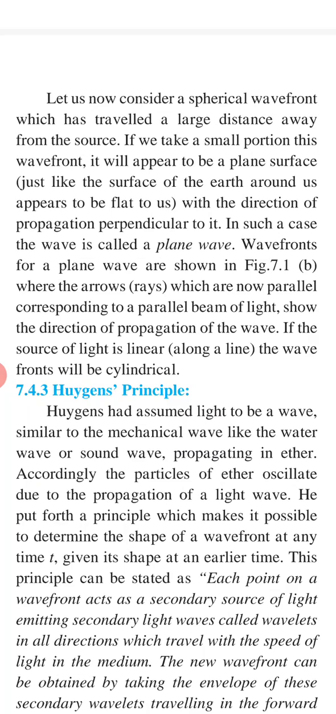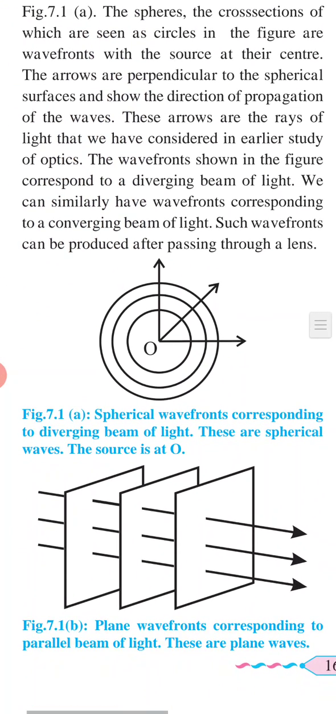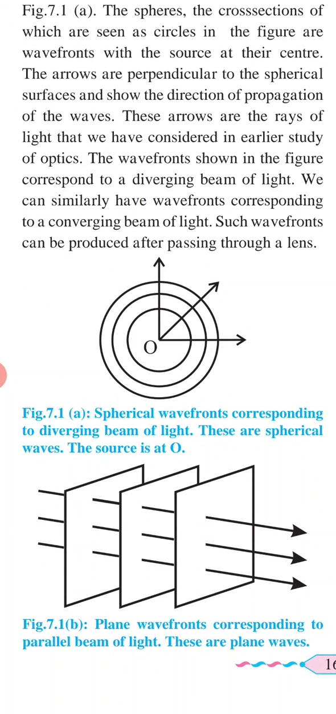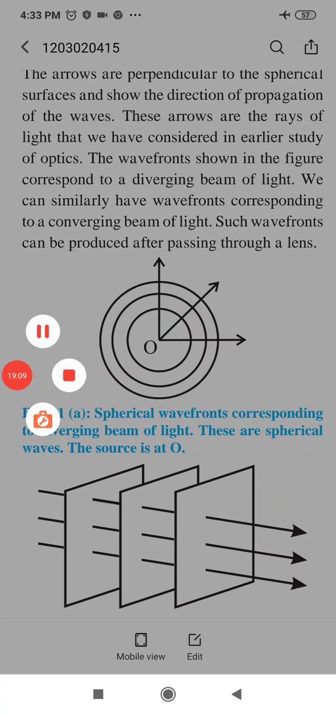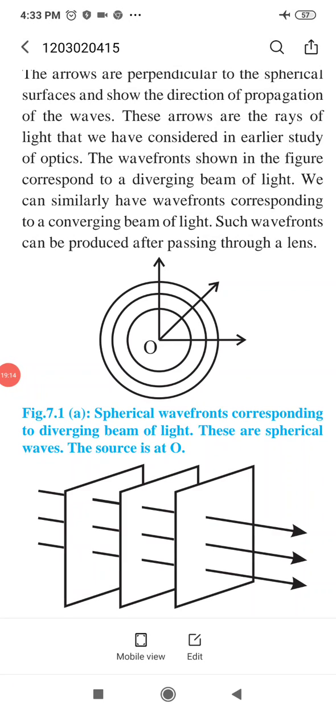The wavefronts for a plane wave are shown in figure 7.1b. Okay, so if you want to see, you can see this second figure, where arrows, that is rays, which are now parallel, corresponding to a parallel beam of light, show the direction of propagation of wave. If the source of light is linear, that is along a line, the wavefront will be cylindrical. So there are three types of wavefronts available: plane wavefront, spherical wavefront and cylindrical wavefront.